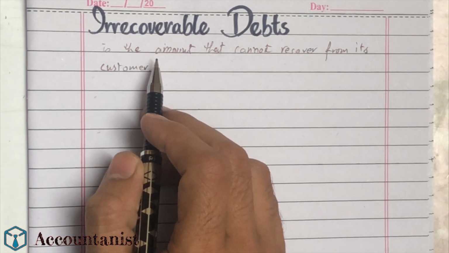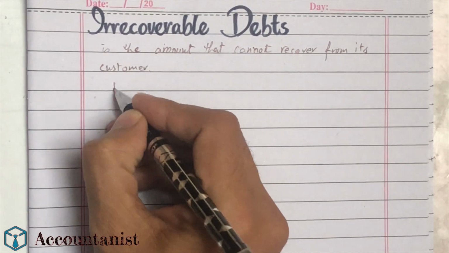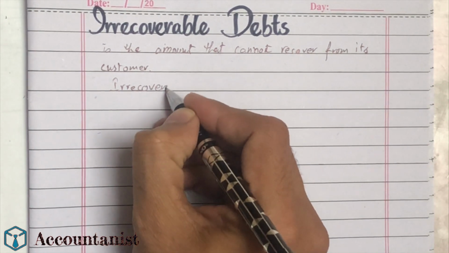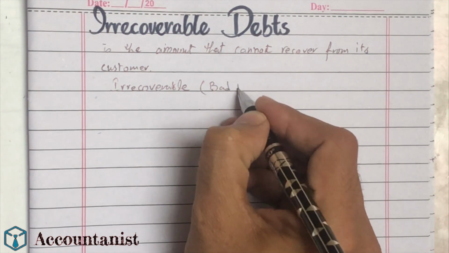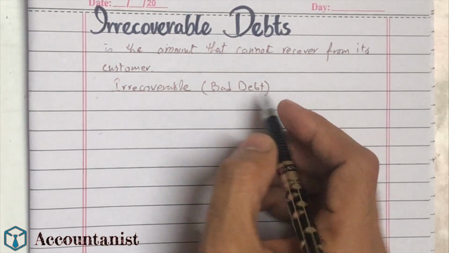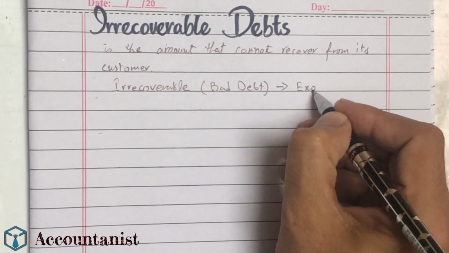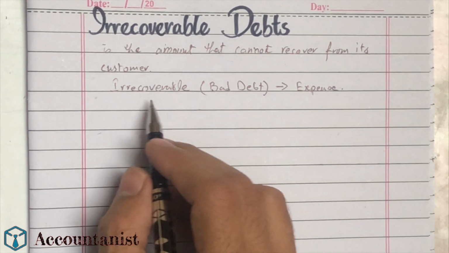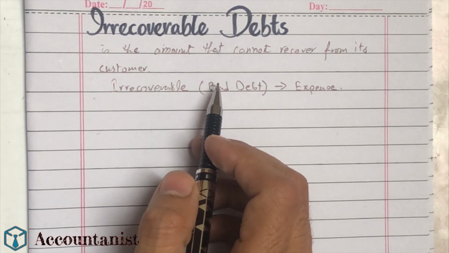So irrecoverable means it will be your expense. The old name of this irrecoverable debt is bad debt. So we write this down as an expense in our accounting. That's the definition: the amount that we will not be able to recover.